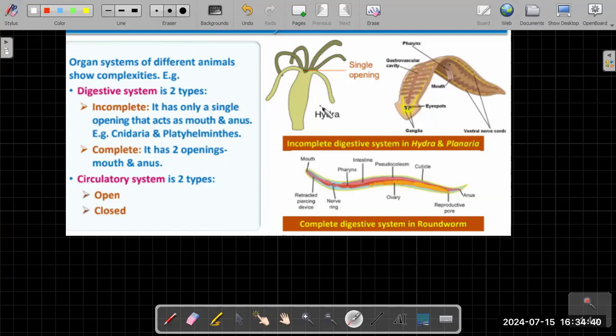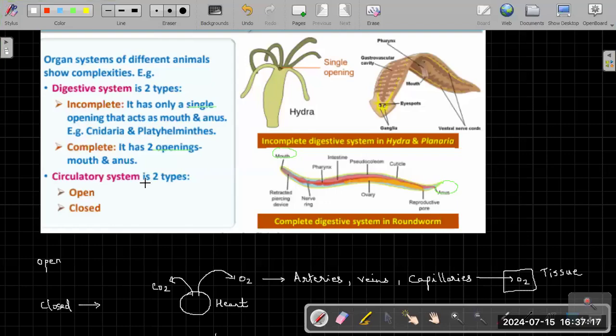This flatworm also has basically a blind sac. So it's a digestive tract, but this is not complete. So they have an incomplete digestive system, which means that they have just one single opening, and that single opening acts like a mouth and the anus. What is complete? Complete is, for example, if you look at this roundworm, this will have a mouth and an anus. So when you have a mouth and an anus, which means two openings, in that case it is complete. Note down.